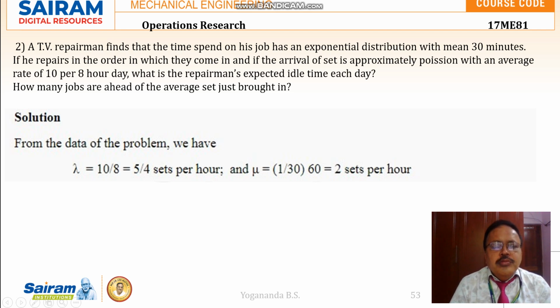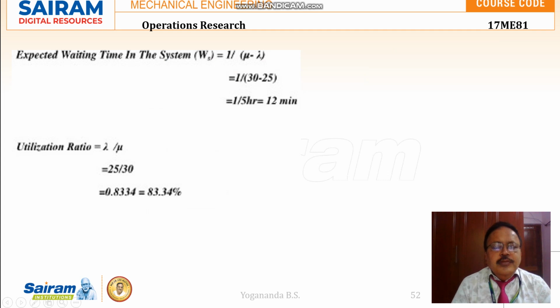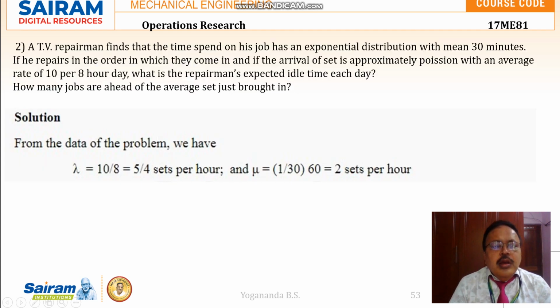And mu. So mu is our service rate. So it is 1 over 30 into 60, that is 30 minutes. So his service time on a TV set is 30 minutes, half an hour for one set. So it is 2 sets per hour. So both are expressed in hours.